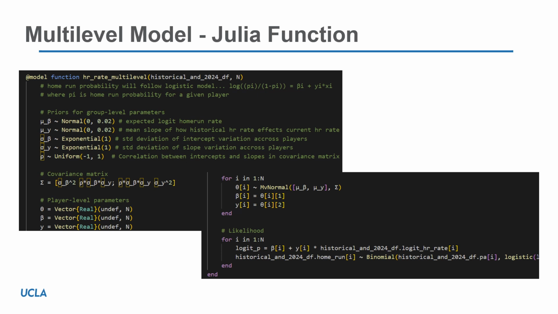We then calculate the likelihood of these individual player betas and gammas against the historical data. Then outside of this model, we're going to use a NUTS function to go through a Monte Carlo simulation so that we can get the most accurate betas and gammas for our player level parameters, which will help give us the most accurate home run predictions for the 2025 season.